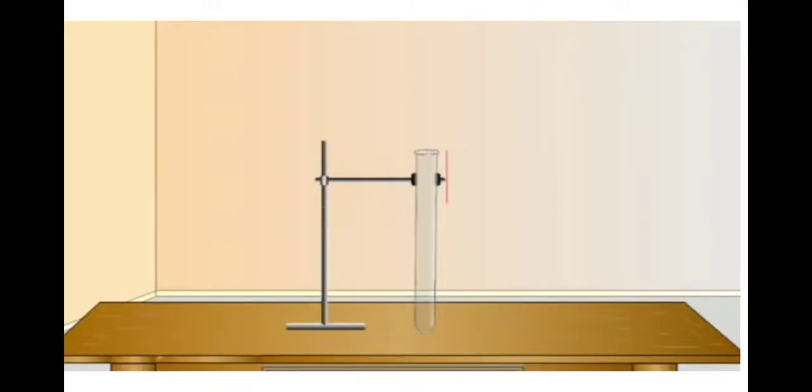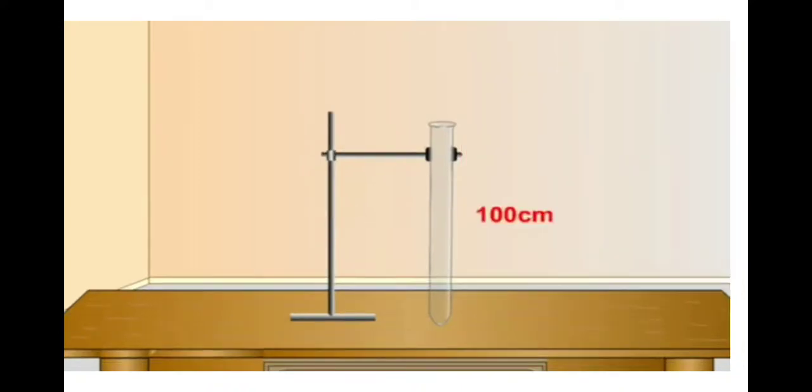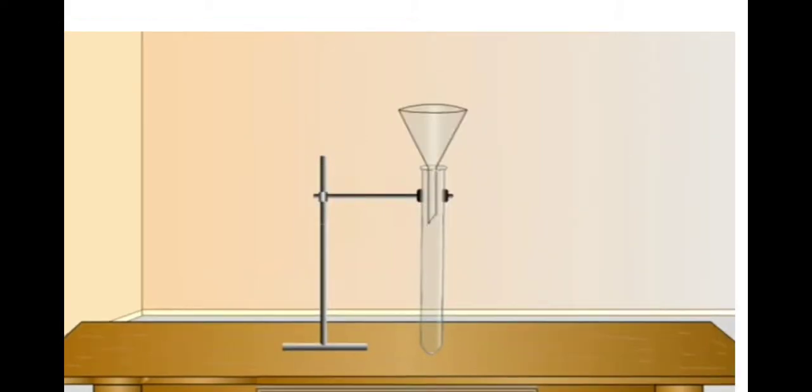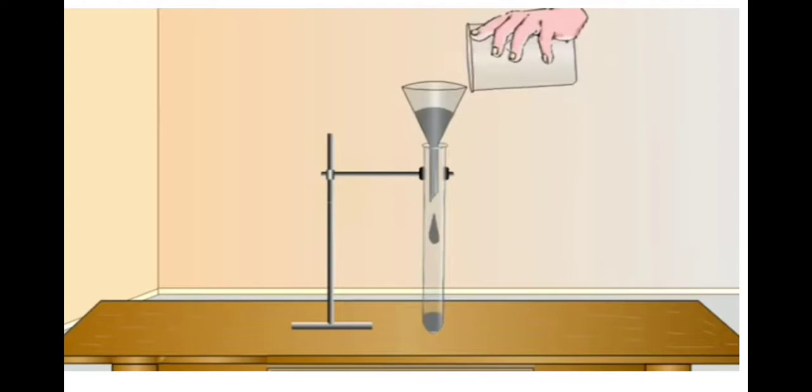Barometer is used to measure the atmospheric pressure. Let us study the construction of a barometer. First, take a capillary tube of 100 centimeter. Its one end is closed and the other end is open. A funnel is fitted in the open mouth and very dry pure mercury is filled in it.